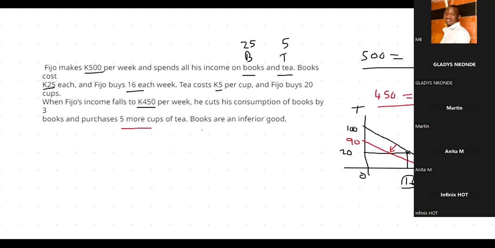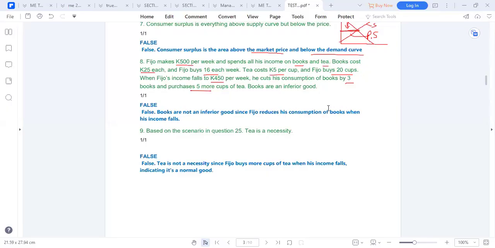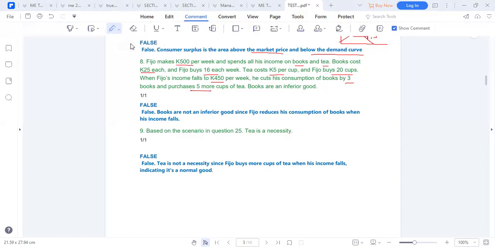So it has nothing to do with books being inferior goods. This is called the income effect. Generally, when you cut your consumption, you're going to cut on some things. So this is what we call the income effect. They are not inferior goods, but he reduces his consumption when the income falls. So that's an income effect. Are we following?